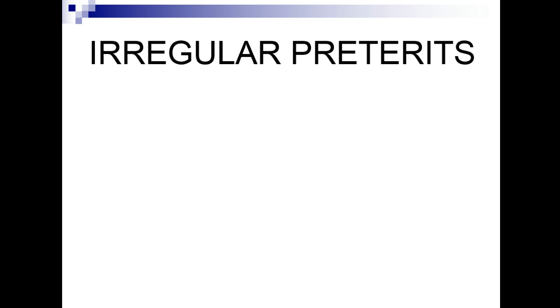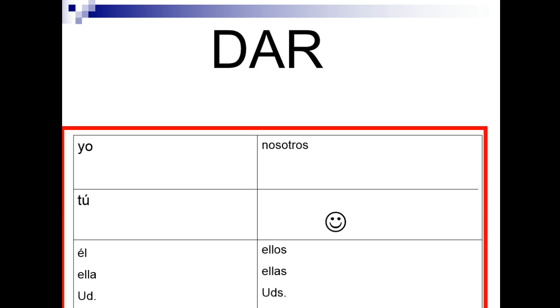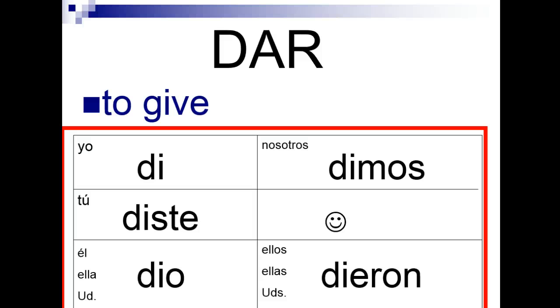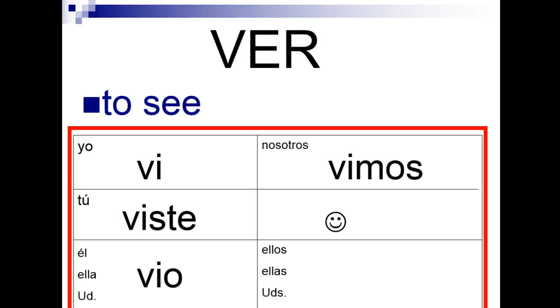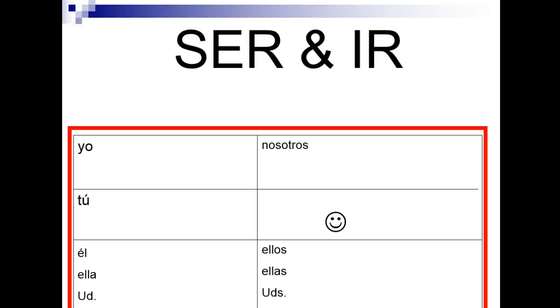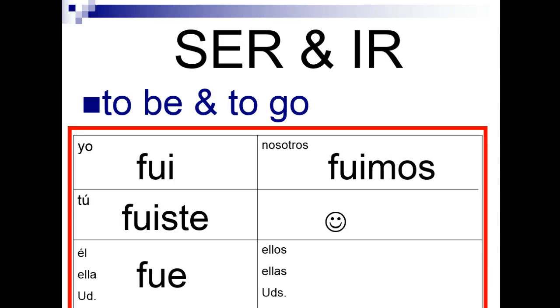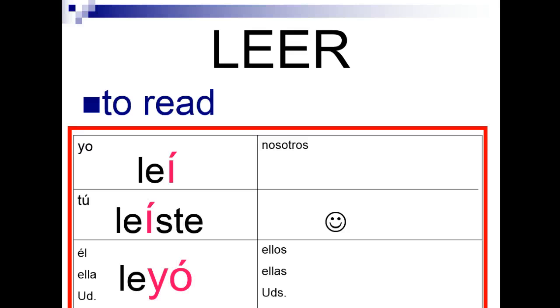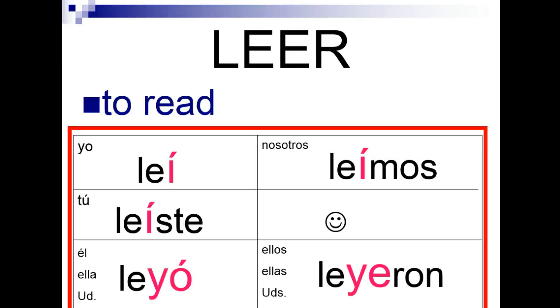There are a few others that are straight up irregular. We've seen them before, but I wanted to point them out again. Dar, di, diste, dio, dimos, dieron. Ver, vi, viste, vio, vimos, vieron. Ser and ir, fui, fuiste, fue, fuimos, fueron. Note again in the fueron there is no i. And leer, to read, leí, leíste, leyó, leímos, leyeron. Has some irregularities because of the double vowel thing.